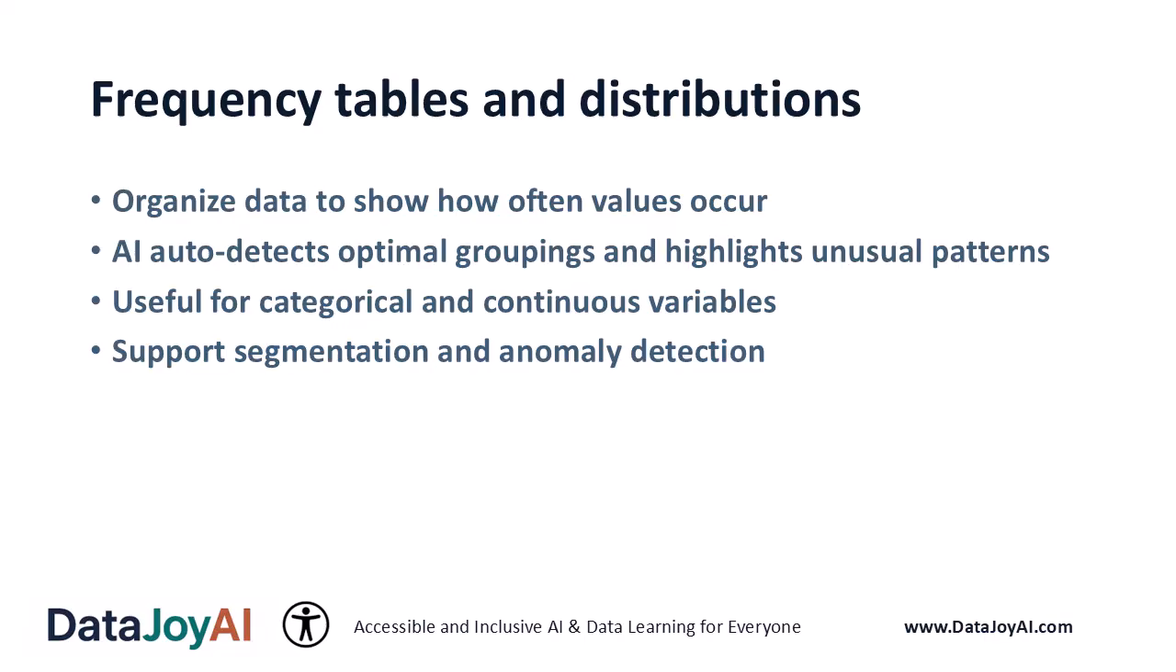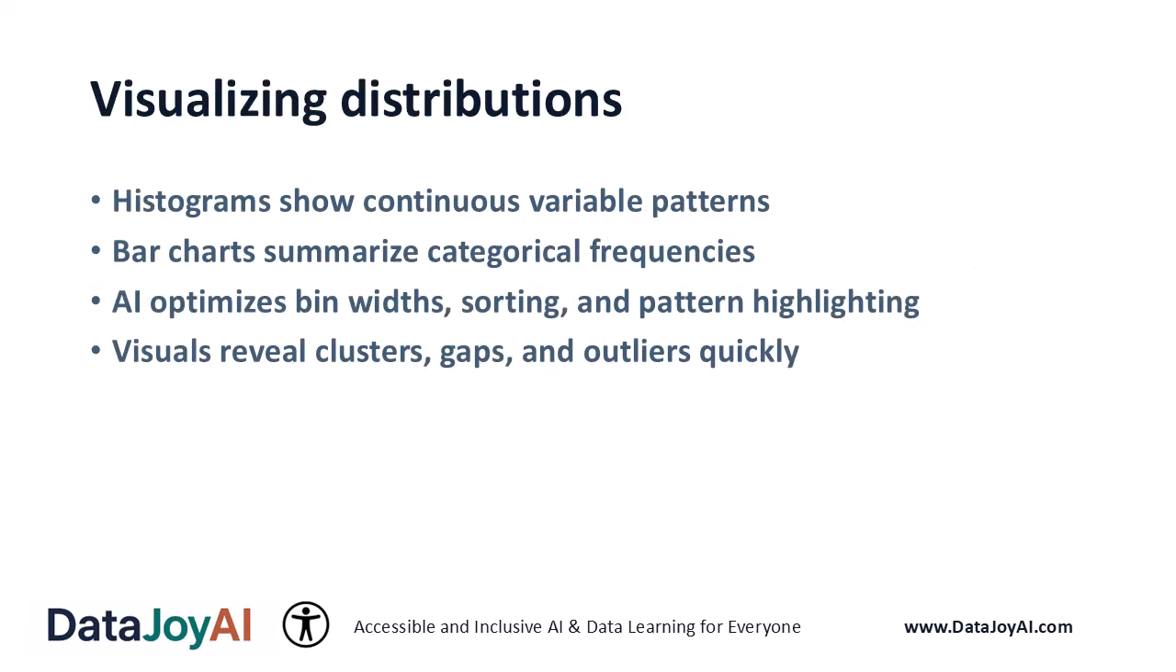Frequency tables and distributions. Frequency tables show how often values occur, helping you understand the composition of your dataset. AI tools enhance this by automatically detecting optimal groupings and highlighting unusual patterns. For example, they can identify inconsistent categories or detect clusters that suggest meaningful subgroups.